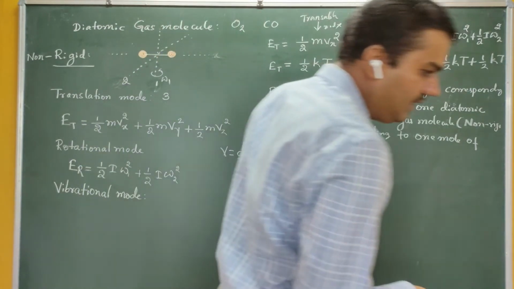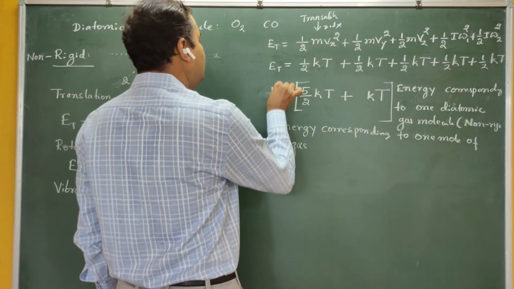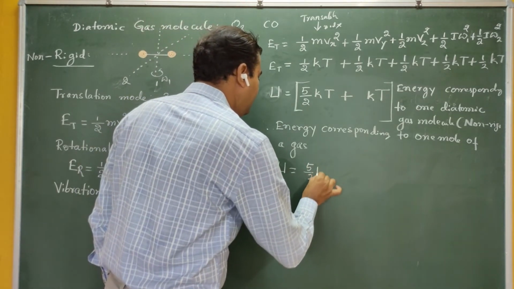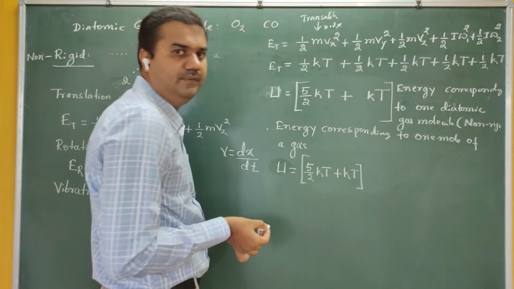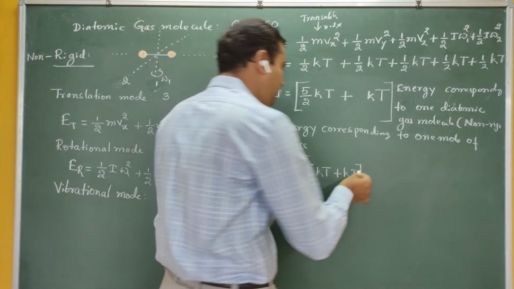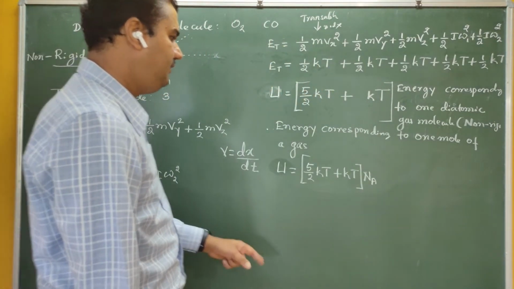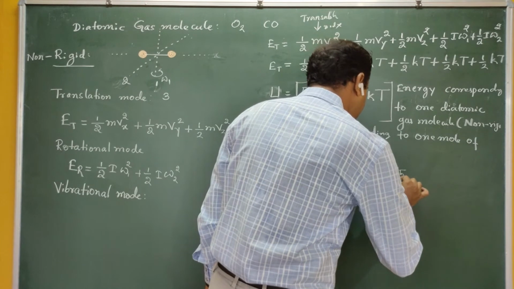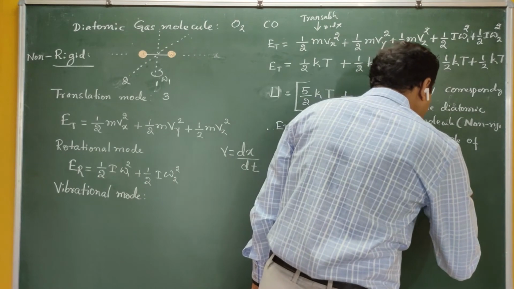In our book they have taken energy as U, so let me take U only. So U is given by 5 by 2 kT plus kT. Now this is the energy corresponding to 1 molecule. If you take 1 mole, how many molecules are there? Avogadro number of molecules, that is 6.02 into 10 raised to 23. So it is 5 by 2 kT plus kT into Na. If I take the common terms, 5 by 2 plus 1, and the common term kT, it is kT into Na.